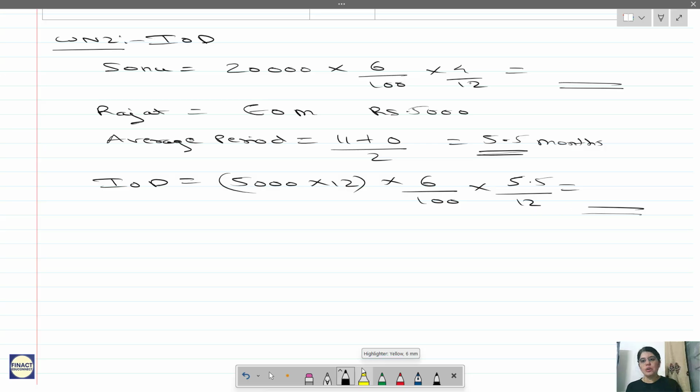Same logic. Whatever you did here, that specific period was given and it was only one drawing. Correct. But here it is regularly withdrawn. That is why we take average period in the numerator. So if you look at the logic of the formula, it's same: total drawings during the year into rate into average period by 12. There it is actual period, here it is actual period, because we know what is the actual period and it is an irregular drawing. Whereas here it is an average period. Clear?